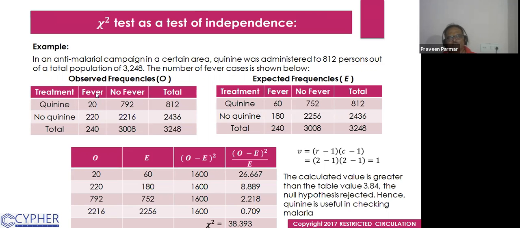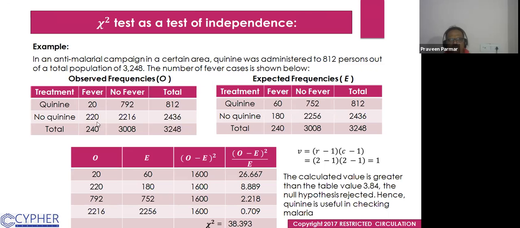They give us the quinine patients: fever 20 and no fever 792, but they have given quinine to everyone, 812 patients administered. Of those 812, 20 were affected with fever and 792 were not. The remaining patients out of 3248, subtracting 812, remaining 2436, have not been given quinine.